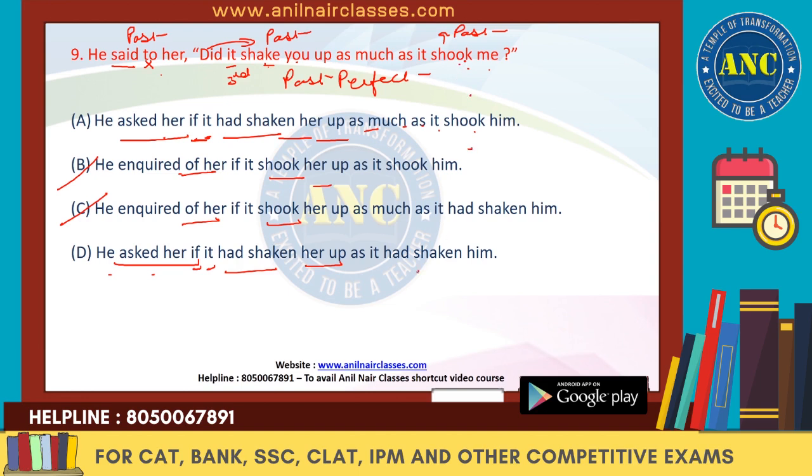So it has to be "it had shaken me", again in the past perfect only. We can't have "shook", we have to have "had shaken". Past perfect. So the answer is D. Go one by one, look at the question, keep looking into the answer choices. Very easily, very clearly you can get the right answer.